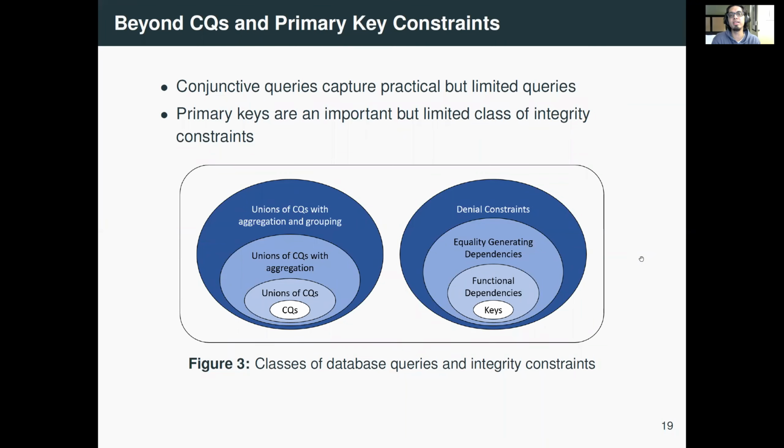So conjunctive queries, I have been talking a lot about conjunctive queries and primary keys, but conjunctive queries capture a practical but still limited class of queries. And similarly, primary keys are also important, but still a limited class of integrity constraints. So though we started out with conjunctive queries and primary keys, we can extend these. We managed to, in fact, stretch this to unions of conjunctive queries with aggregation and grouping, and over databases that are inconsistent with respect to arbitrary denial constraints. So in some sense, this is how much you can push with SAT solving.